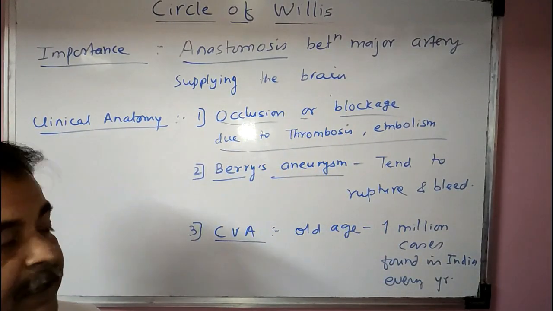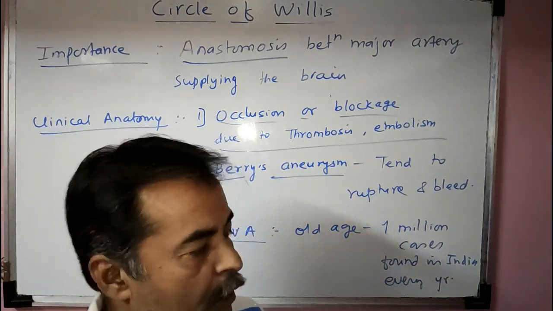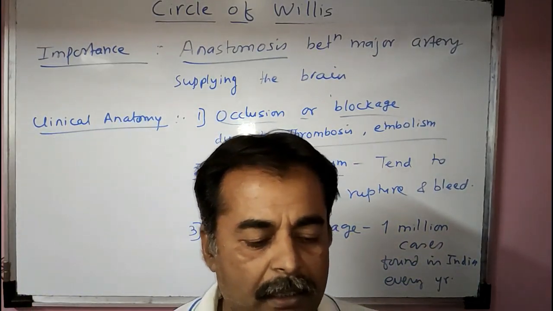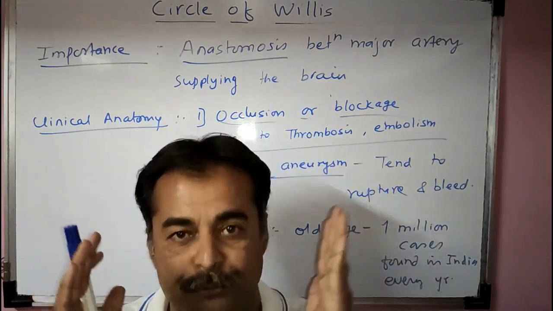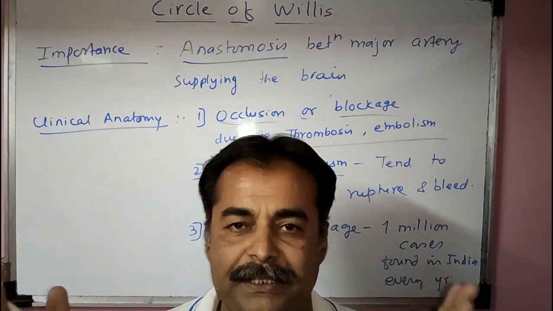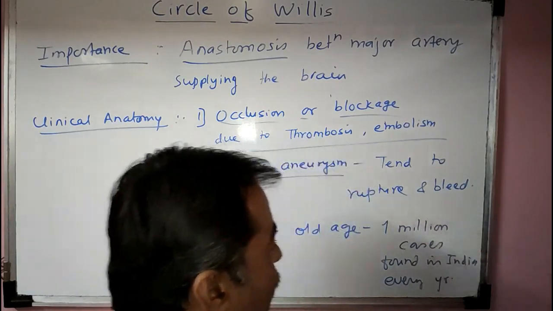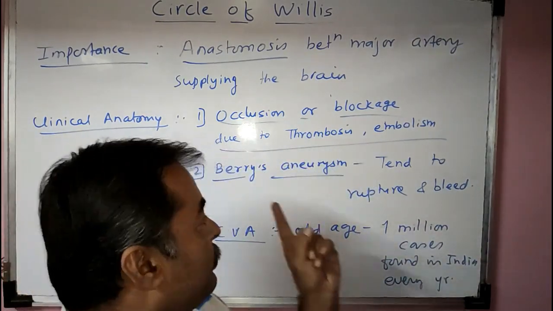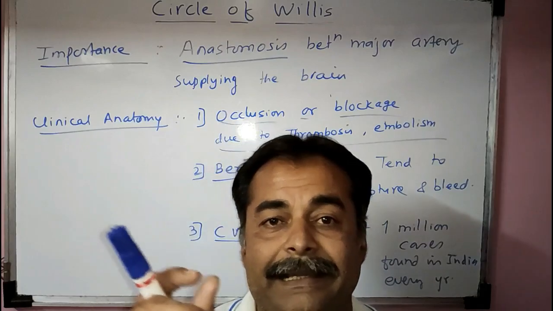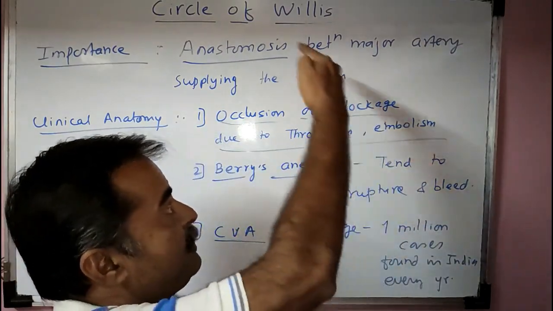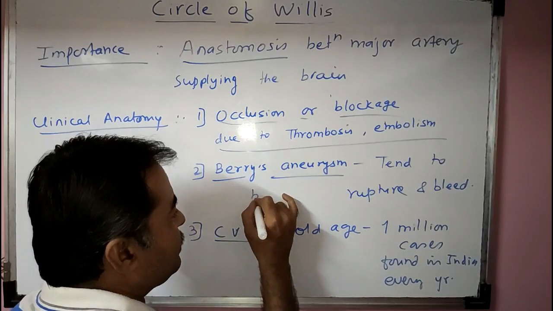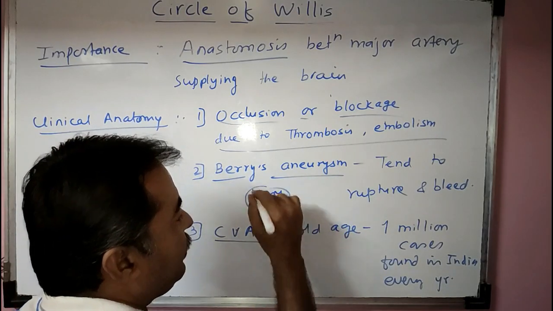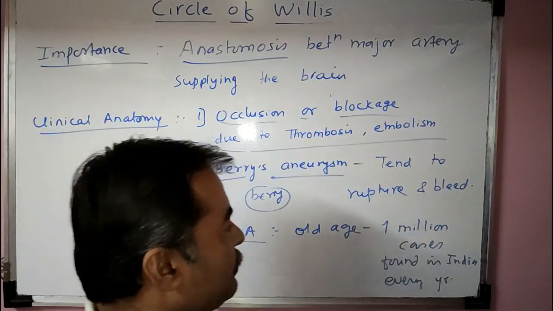Now another applied part is Berry's aneurysm. What happens when the diastolic blood pressure is raised continuously? That causes Berry's aneurysm, meaning dilatation of the vessels of the circle of Willis, and the dilatation is like a berry. A berry is a small fruit, so it is berry-sized.